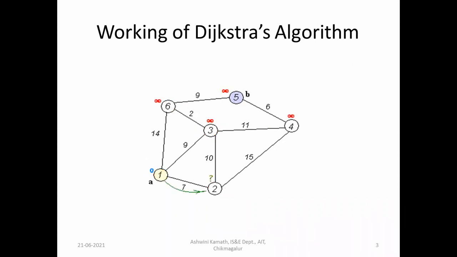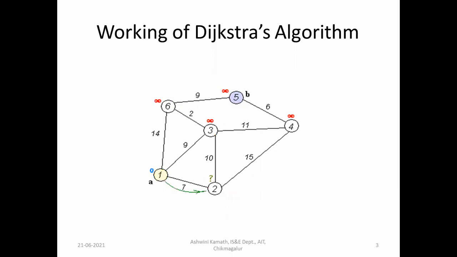If 5 is the source node, for example, we have to find the shortest path from 5 to 1, 5 to 2, 5 to 3, 5 to 4, and 5 to 6. If it is not mentioned, you can select the first one as the source vertex, and find the shortest path from 1 to 2, 1 to 3, 1 to 4, 1 to 5, and 1 to 6.